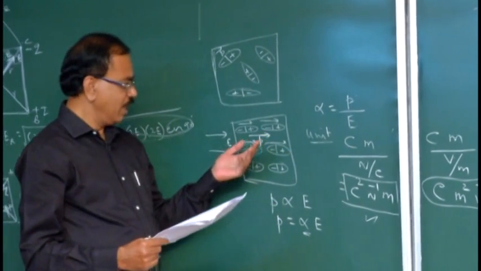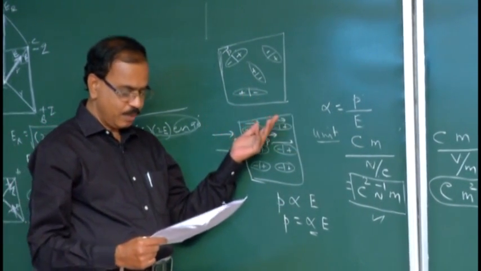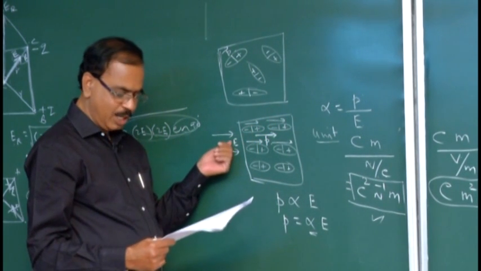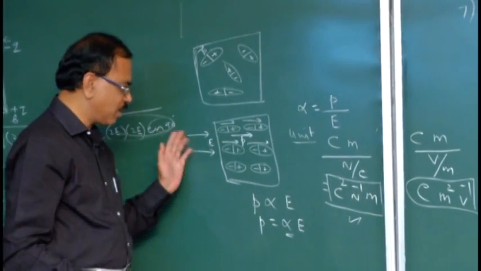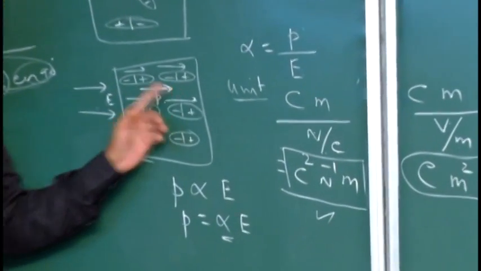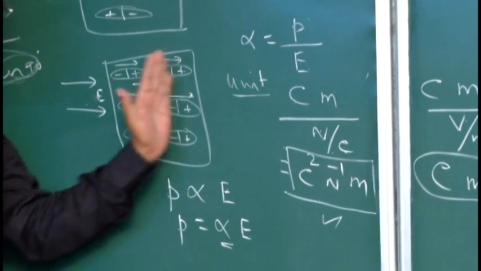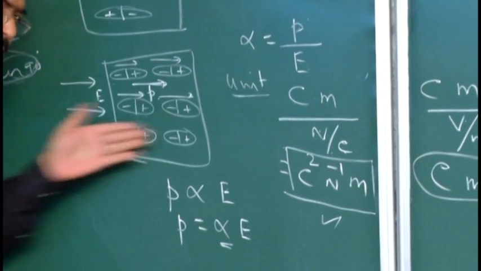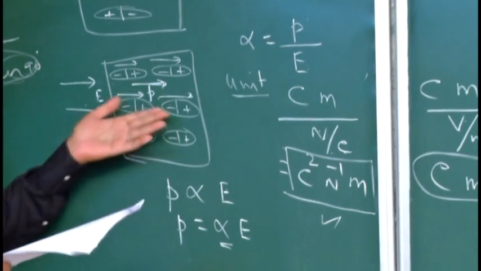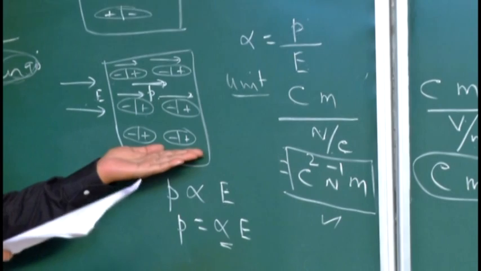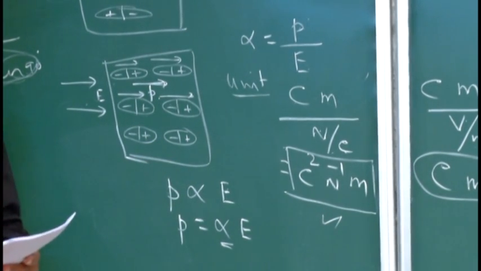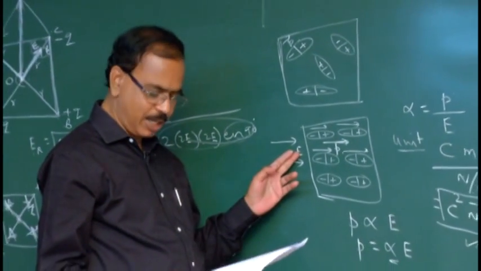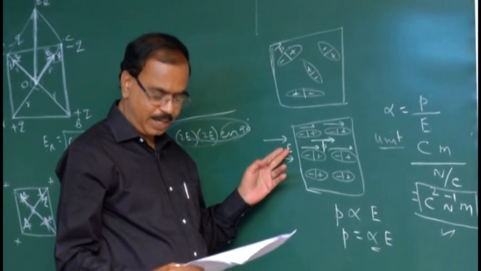Already I mentioned, a non-polar molecule is placed in an external electric field E. The induced dipole moment acts from negative to positive, that is the dipole moment. So this P vector is acting along the direction of E vector. So the dipole moment acts along the direction of the electric field. From this explanation itself, you can give the answer. The induced dipole moment acts in the direction of E vector, that is the external electric field.